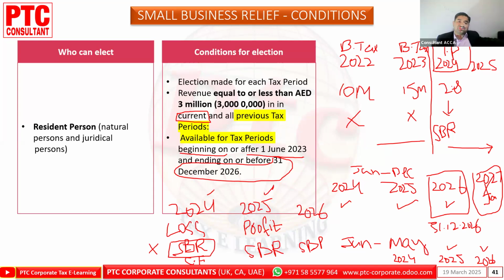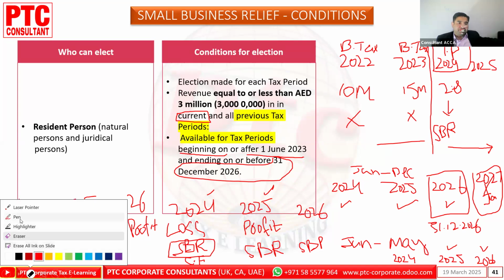I'll give you another scenario. If 24 is a profit, 25 is a loss, and 26 is again a profit. I have a limitation writing with the mouse, but I'm trying as much as possible. Now let me know, what will be our understanding?